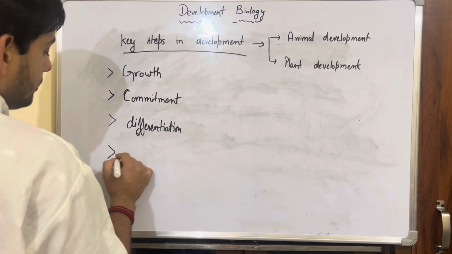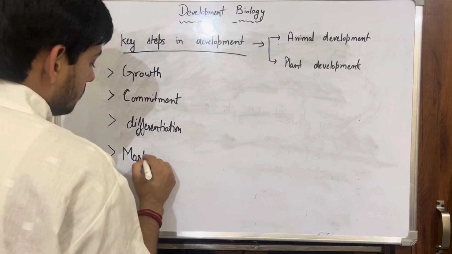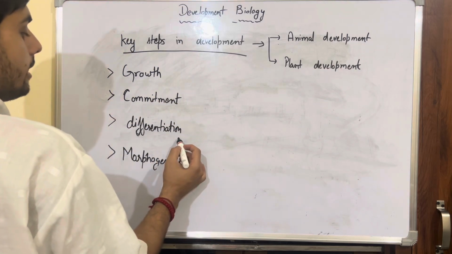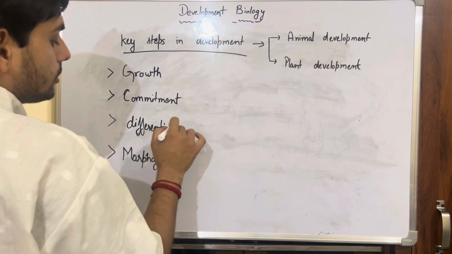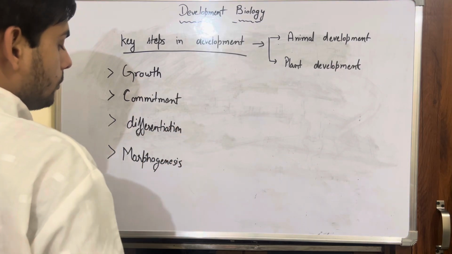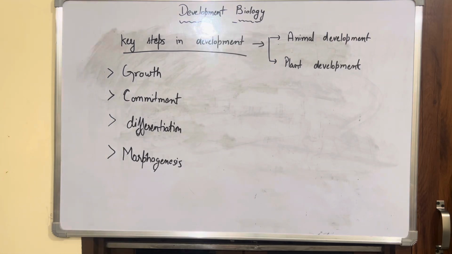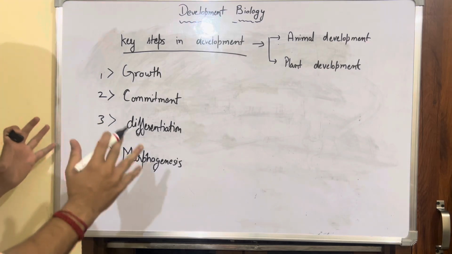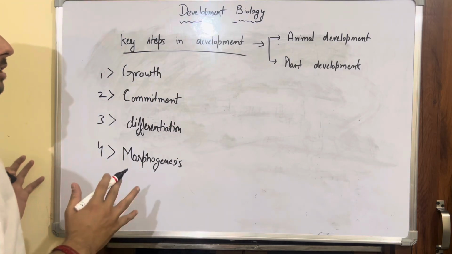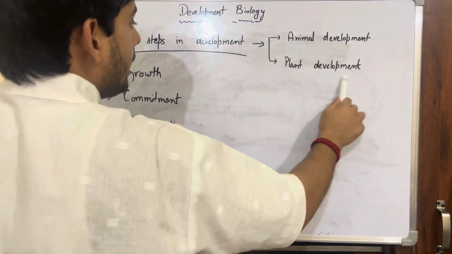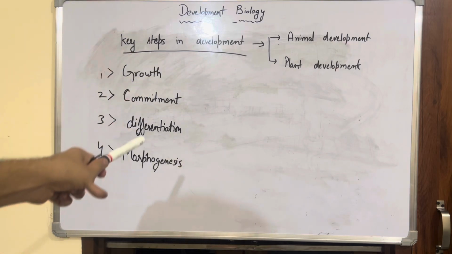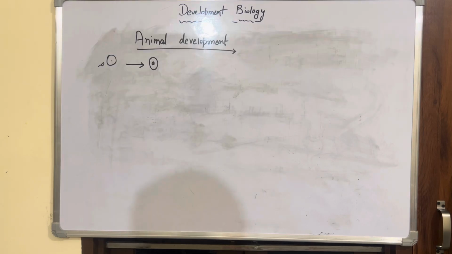Then after differentiation we have morphogenesis. If your cells have differentiated, then those differentiated cells will further grow and develop into a particular organ or structure. Now, these four are the key steps in development. But before going to these four steps, we are first going to talk about animal development and plant development in a very short way, so that you can understand how all these steps continue. First, we are going to study animal development.